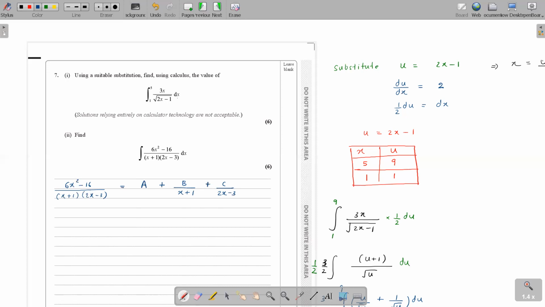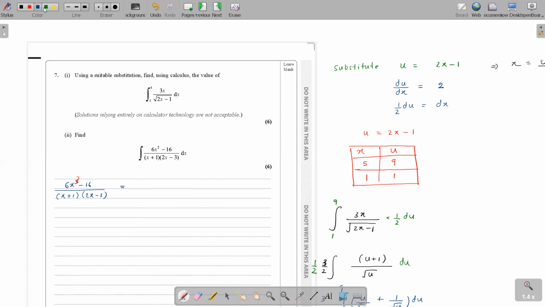Are you with me? Yes, miss. When the order is equal, you just put a constant and start writing the partial fractions. But imagine if this was x cube on top and x square at the bottom. Then there's a difference of an x term.